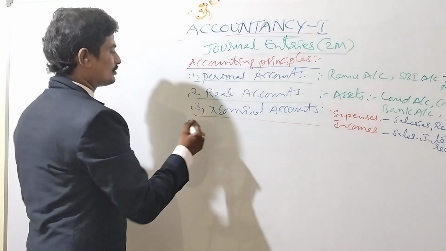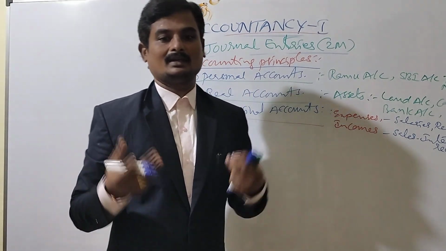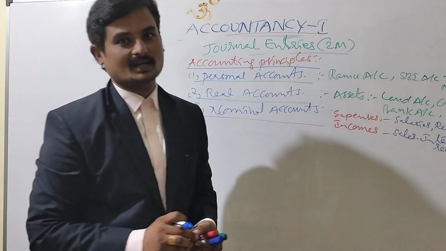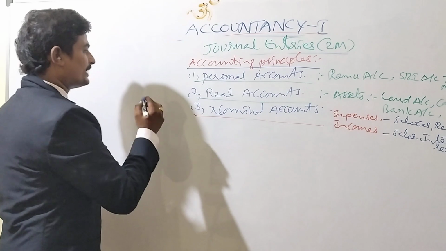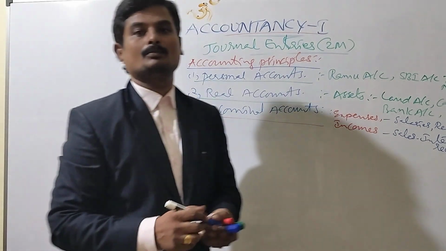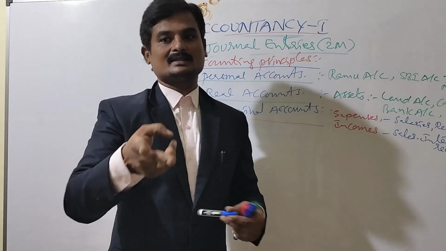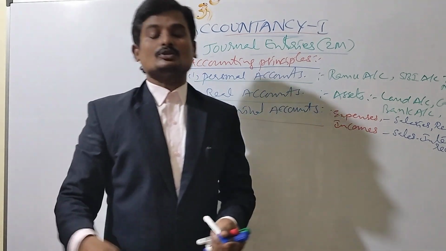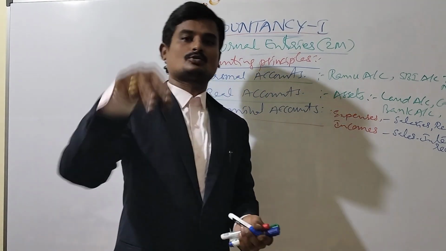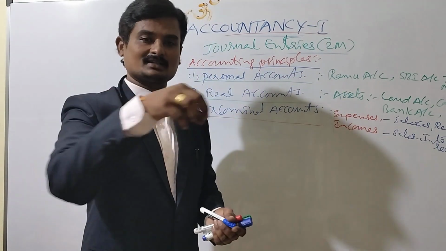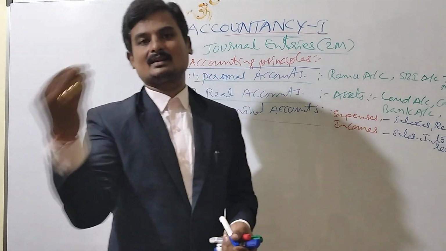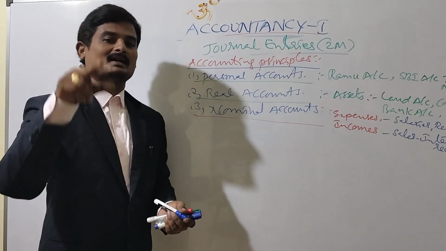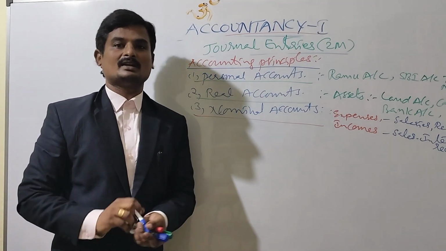There is a system to record the transactions, that is the double entry system. Based on the double entry system, we record both the aspects. One is the receiving aspect and the second one is the giving aspect. So we have to record two aspects at a time by following the double entry system.